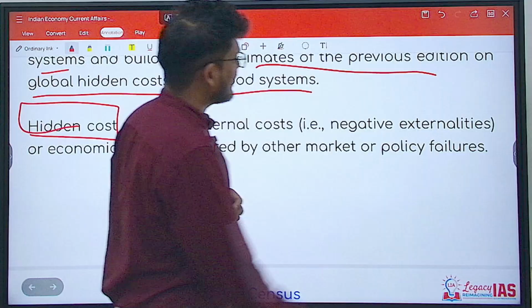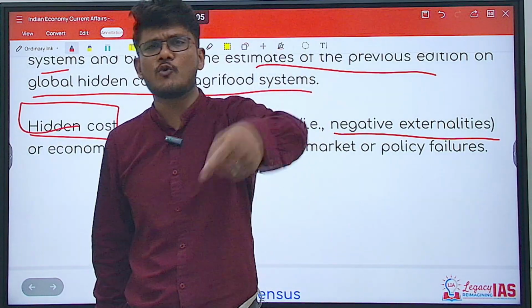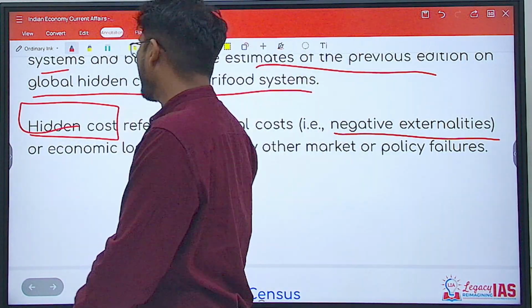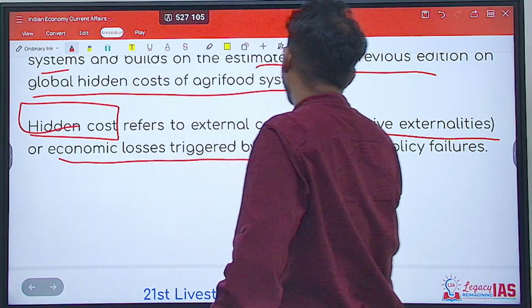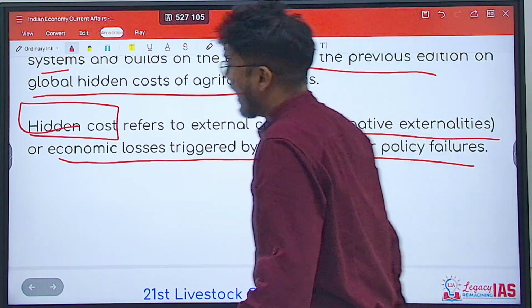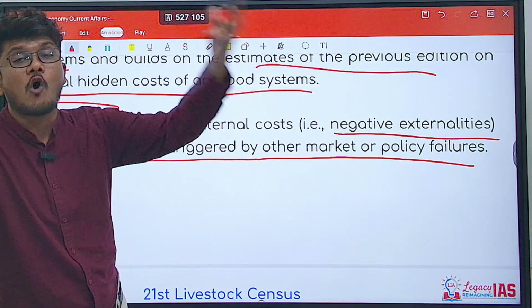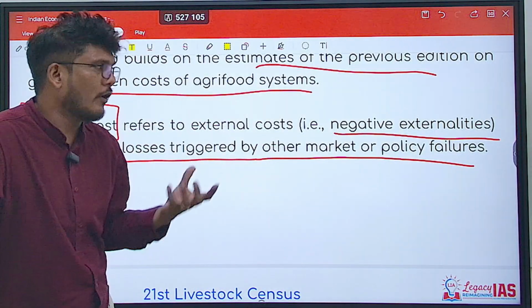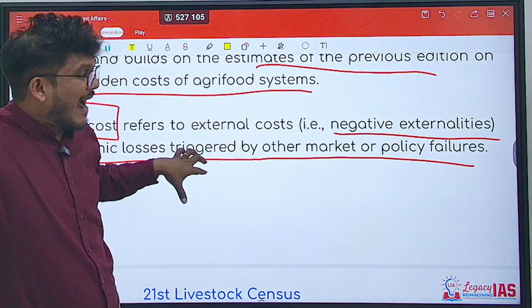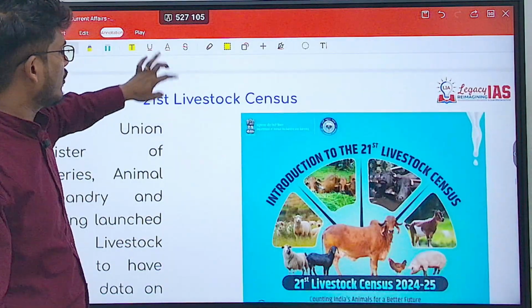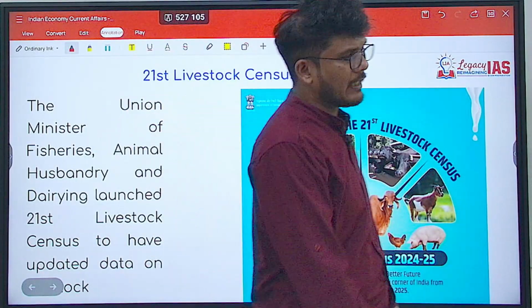It consists of the negative externalities, the pollution, the carbon footprint, the environment that is getting hampered, or economic losses triggered by other market and policy failures. So all these negative externalities which we do not take into account also need to be taken into account, and that is known as the hidden cost. I hope that's absolutely clear.